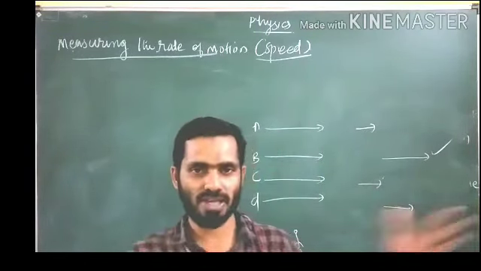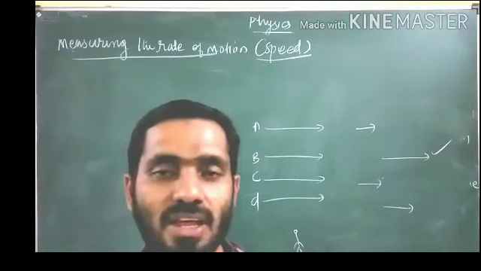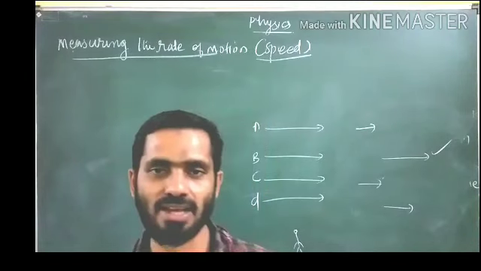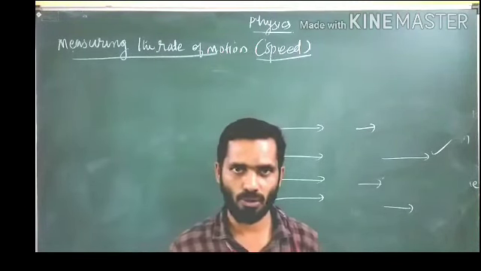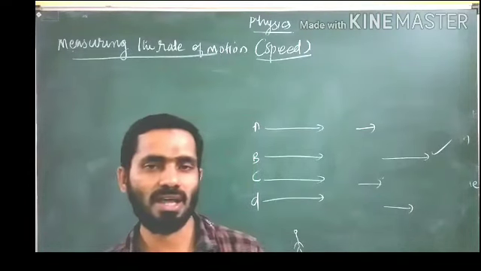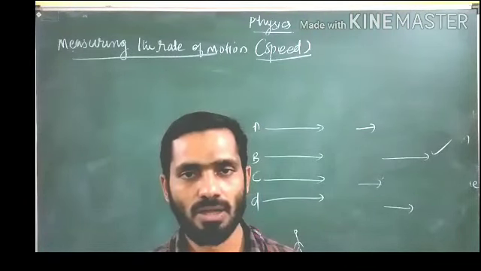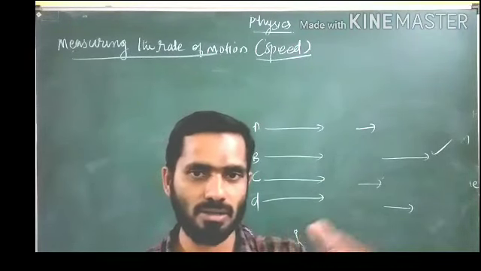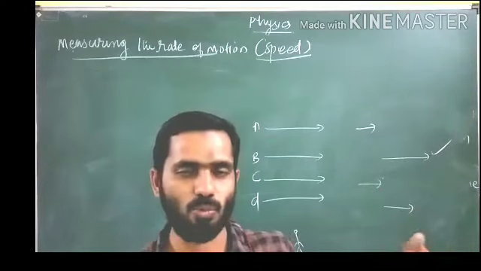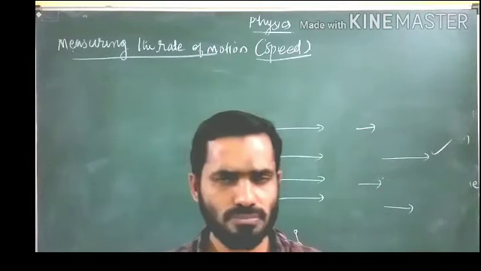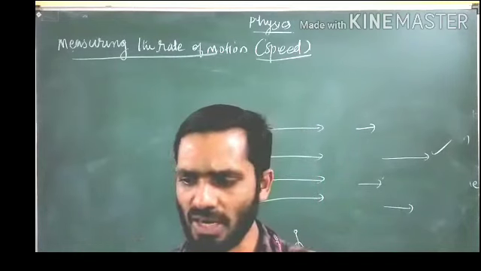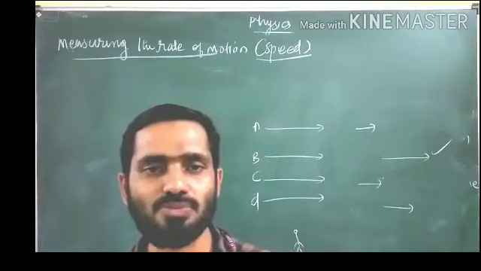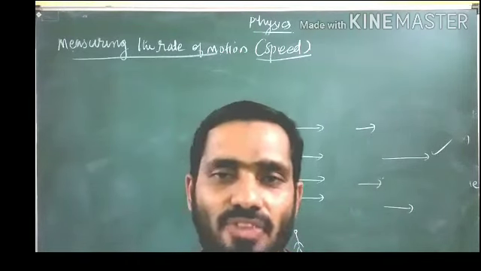Suppose a lot of vehicles or moving objects are moving in different directions. For example, we are standing on the side of a road, and different vehicles are passing in both directions, forward direction and backward direction. Or otherwise, on your left side and your right side, in both sides vehicles are moving. So in that case, which is moving fast? It is very difficult to calculate.